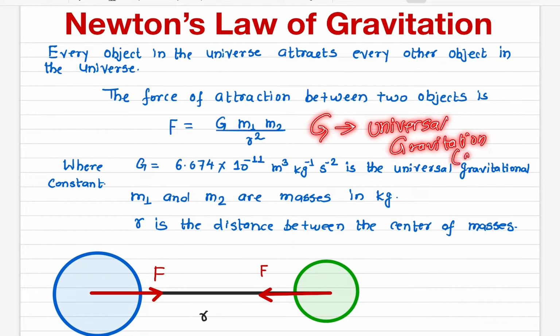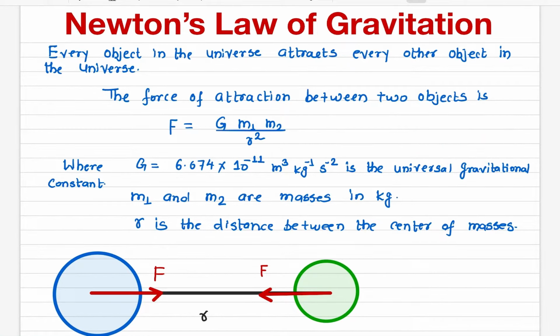The reason we call this the universal gravitational constant is that this value does not depend upon where you are. This value is the same at any point in the universe, whether you go to the moon, Jupiter, or anywhere in the universe. This value is always constant. That's the reason we call it the universal gravitational constant.